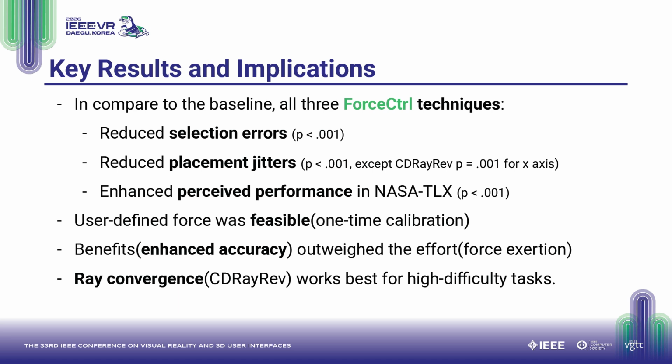Compared to baseline, all 3 force control techniques significantly reduce selection errors, with p-values less than 0.001. All 3 techniques also significantly reduce placement jitter, again with p-values at or below 0.001. Perceived performance on the NASA Task Load Index was significantly enhanced with all force control techniques compared to baseline.